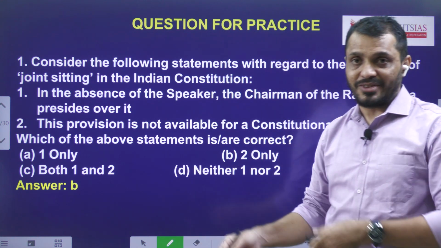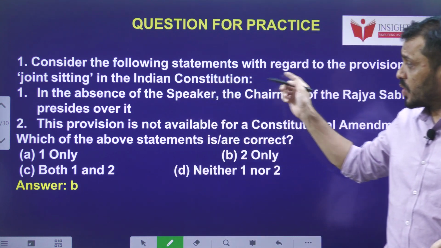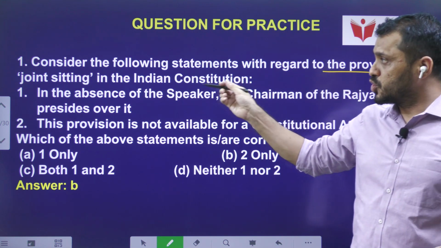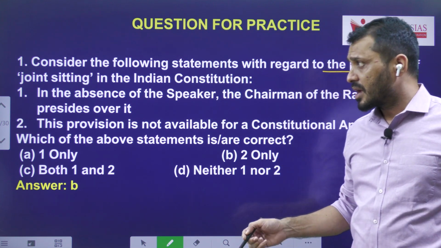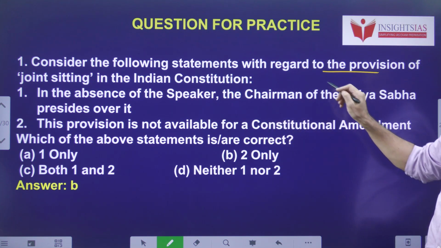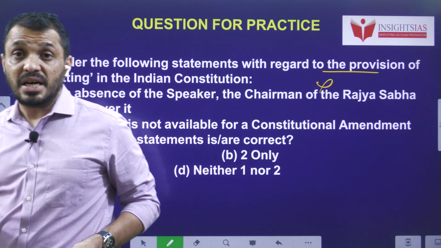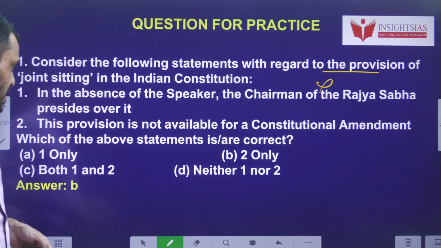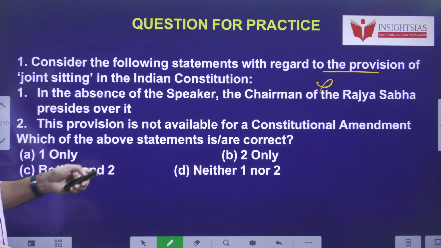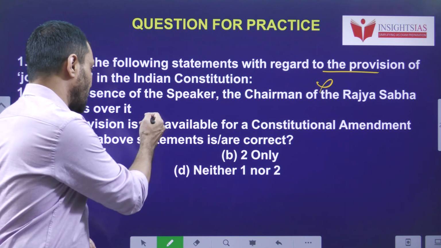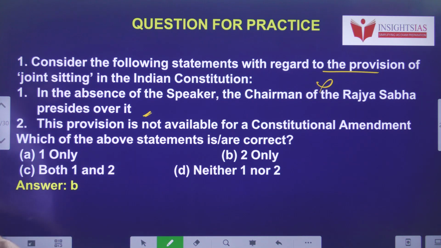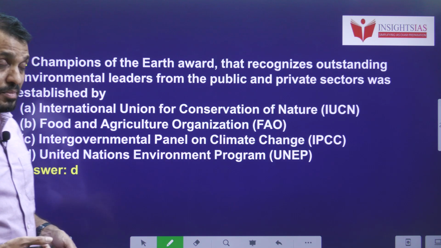Now let's see yesterday's video MCQs. Consider the following statements with regard to the provision of joint sitting in the Indian Constitution. In the absence of the Speaker, the Chairman of the Rajya Sabha never presides over the joint sitting. Speaker, Deputy Speaker or Deputy Chairman, that's it. The first statement is wrong. This provision is not available for a constitutional amendment, right? So the answer is B, second statement true only. Joint sitting is not available for a constitutional amendment as well as a money bill.